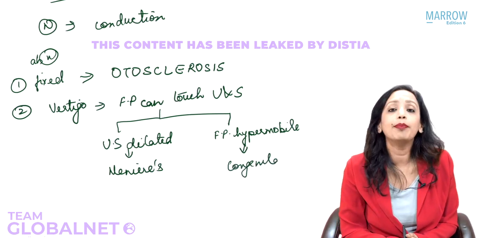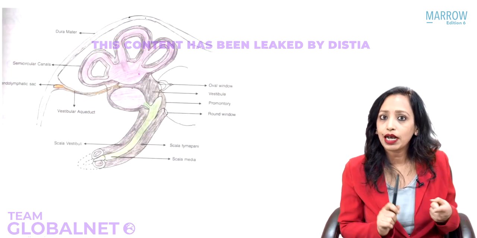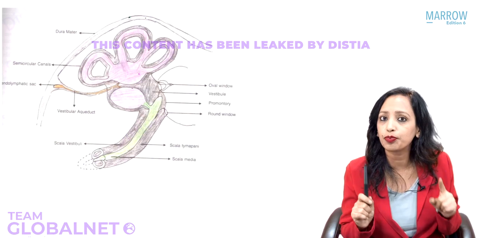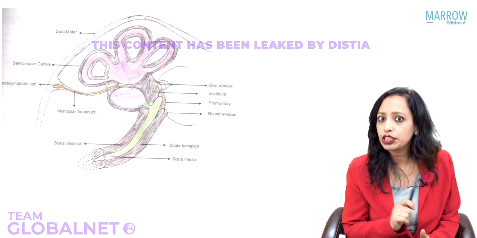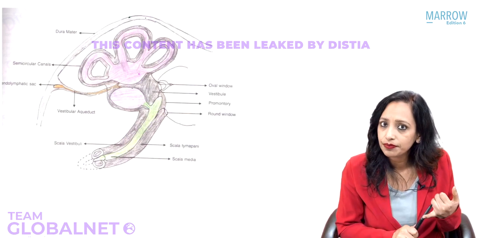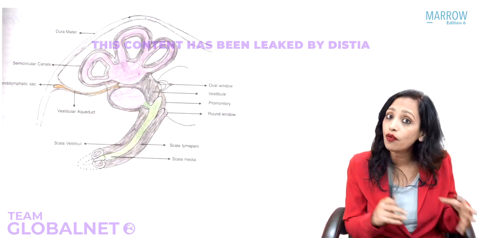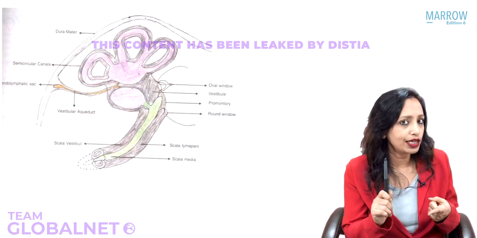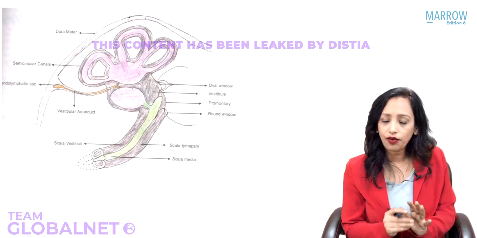So now we know everything about the oval window. Quickly, before we proceed, tell me what is the important connection between the middle ear and the inner ear responsible for conduction of sound, on which is present the footplate of stapes. Yes, the oval window. The oval window connects the middle ear to which part of the inner ear? The vestibule. The vestibule is around the utricle and saccule. Can the footplate get fixed? What is that known as? Otosclerosis. Can it lead to overstimulation of the utricle and saccule, leading to vertigo? In which two conditions? Dilatation, that is known as Meniere's, or hypermobility of the footplate of stapes. So now we know everything about the oval window.